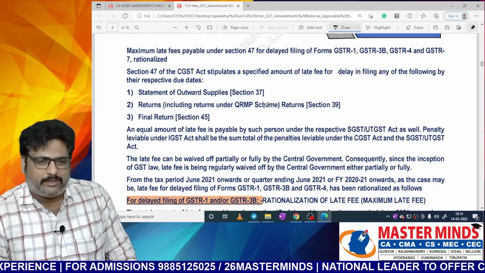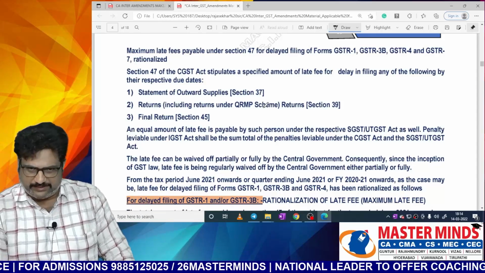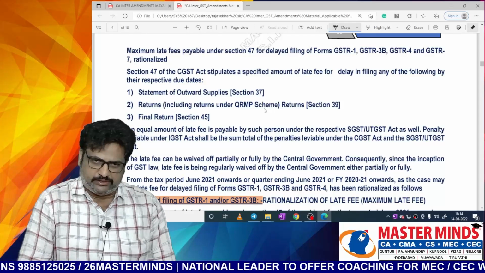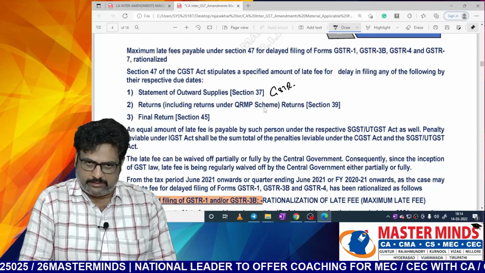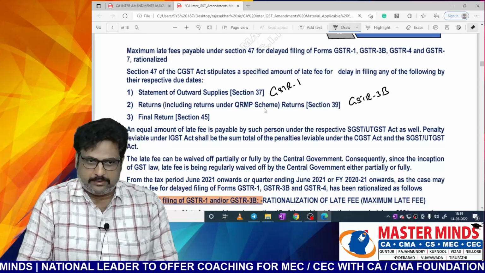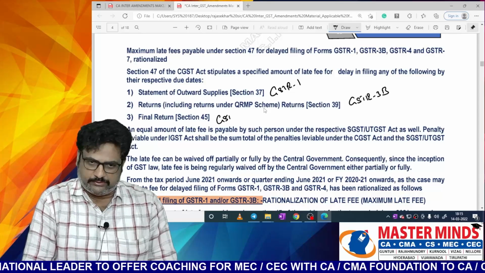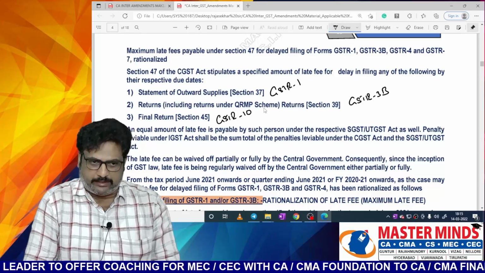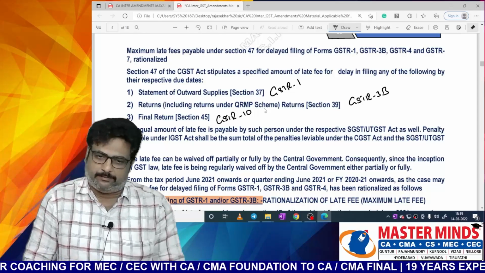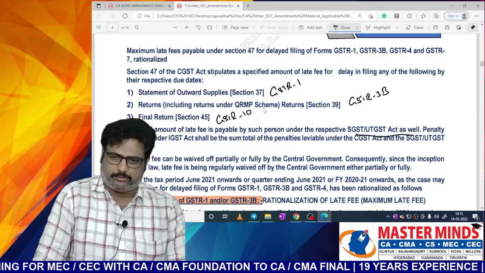Returns, including returns under the QRMP scheme, section 39, that is GSTR 3B. So this is GSTR 1 and this is GSTR 3B. And the final return, this is GSTR 10. An equal amount of late fee is payable under the respective SGST or UTGST Act.